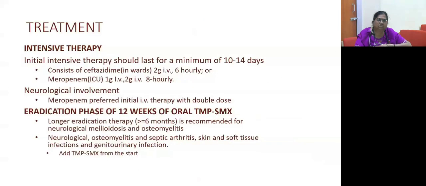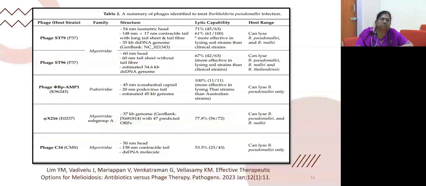So the treatment, in short, consists of 2 phases: intensive and eradication phase. In the intensive phase, if the patient presents initially and is not sick, we can start with ceftazidime in the wards. However, in ICU stay, meropenem is most preferred. If neurological involvement is there, then a double dose of meropenem is preferred. The eradication phase consists of 12 weeks, and if there is neurological involvement, osteomyelitis, or septic arthritis, we start Septran from the beginning itself. So these are the different strains of melioidosis.